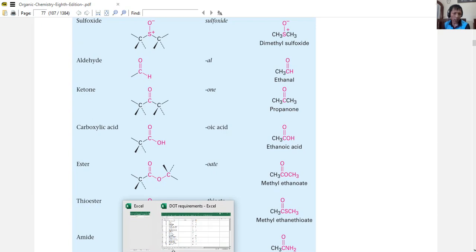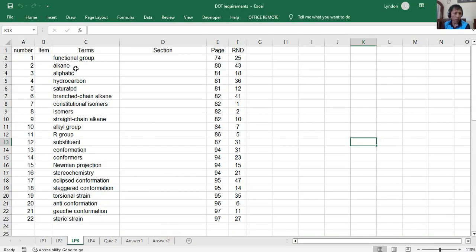And then next is alkane and aliphatic. Alkane pertains to the first organic compound functional grouping, meaning they are single bonded. As you can remember, you have a carbon with sp3 hybridization, so it has four divisions of your space. That's what alkanes are.